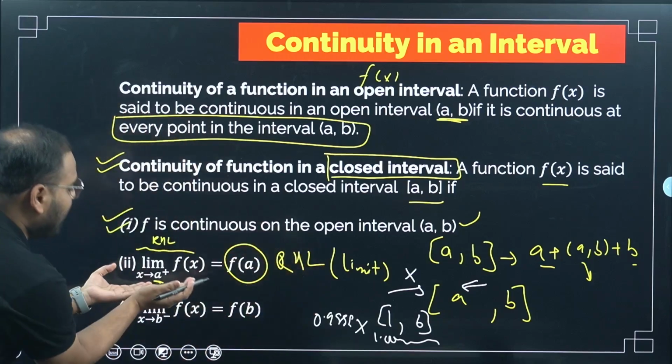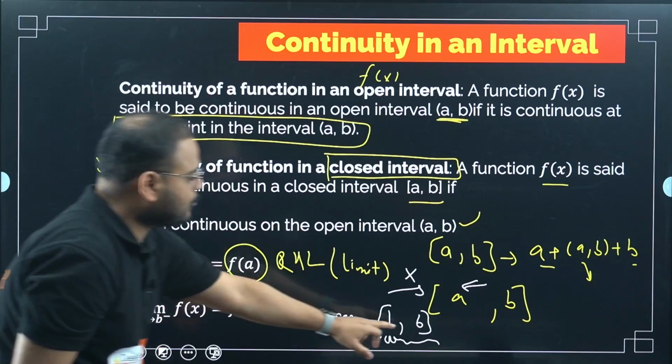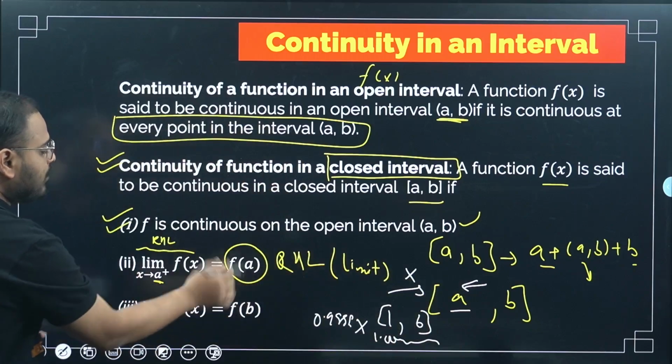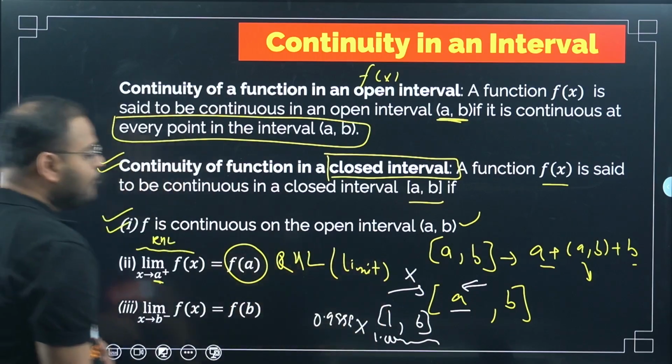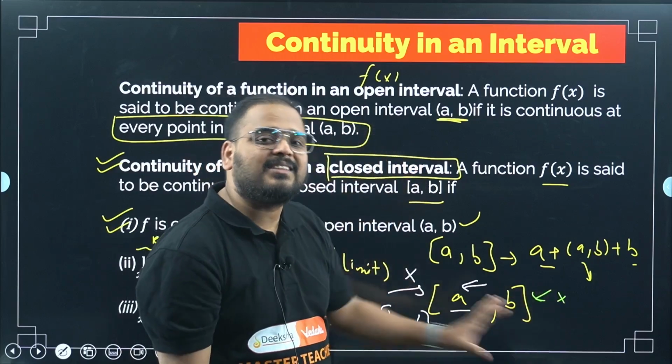Forgive me, the RHL should exist and should be equal to the function's value at the same point A. So what is the value here? A. So RHL I can have, and it should be equal to f of A. What about this value for B? Please check for B. For B, I cannot have RHL because outside of B, nothing is in the set.